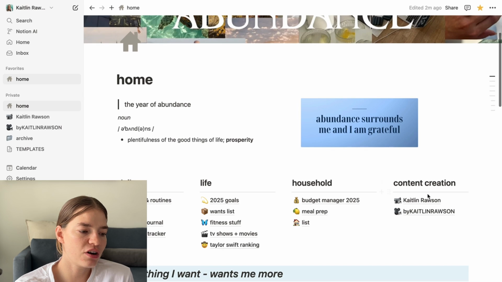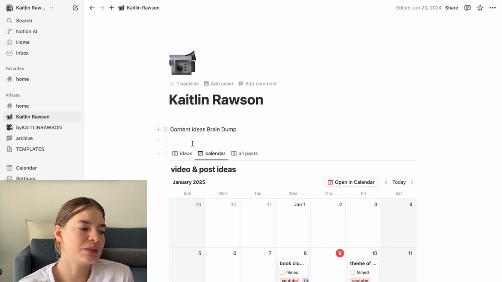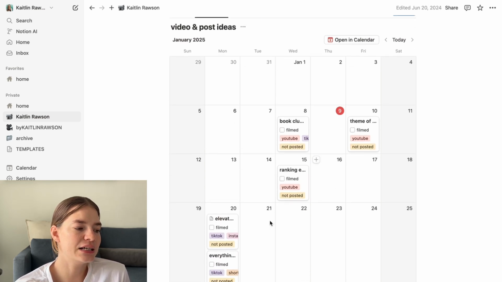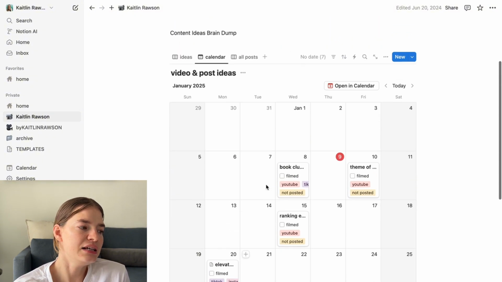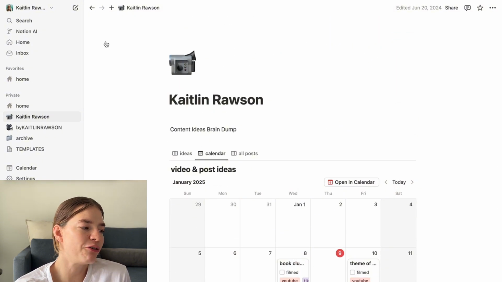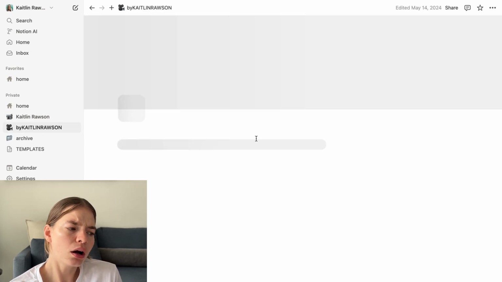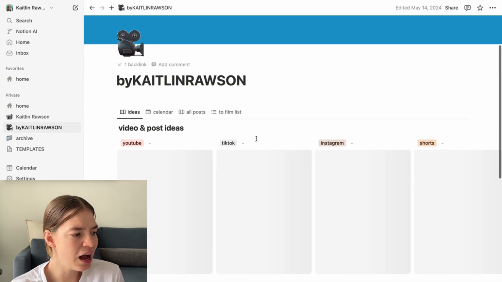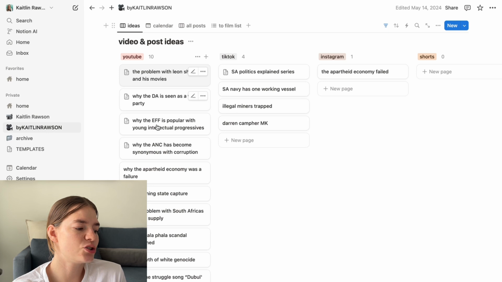In terms of content creation, I've basically just got a very simple setup. I've got a space for a brain dump. I've got my different video ideas on a calendar, and then I can go into each of them and add details and scripts. The one for my politics page is slightly more complicated, maybe. I've got a slightly different system of all my different ideas of what I want to be doing.